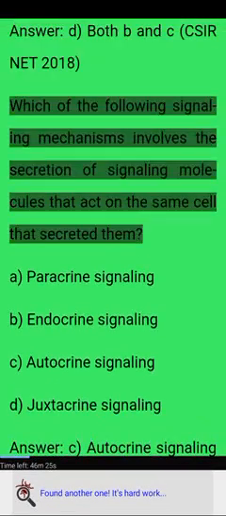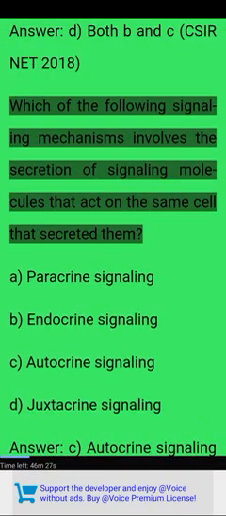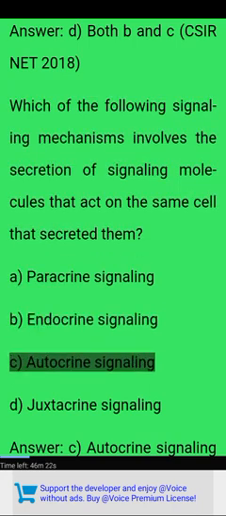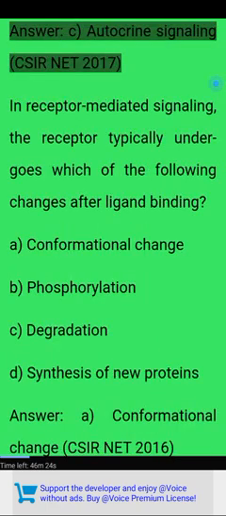CSIR NET 2018. Which of the following signaling mechanisms involves the secretion of signaling molecules that act on the same cell that secreted them? A. Paracrine signaling. B. Endocrine signaling. C. Autocrine signaling. D. Juxtacrine signaling. Answer: C, autocrine signaling.